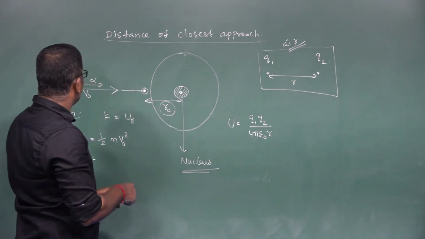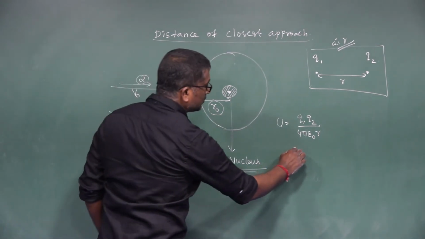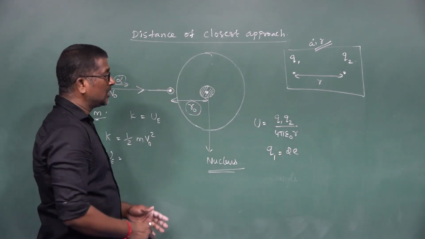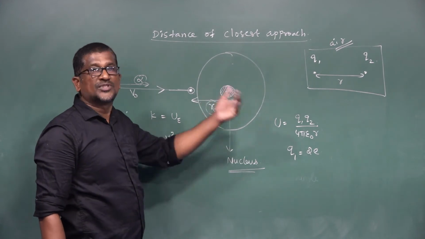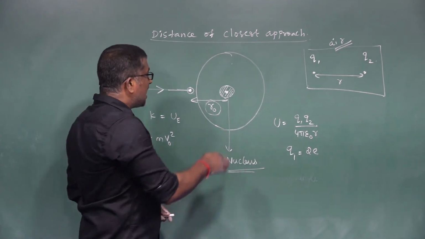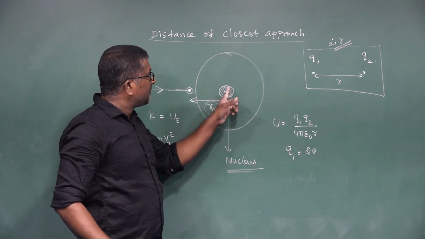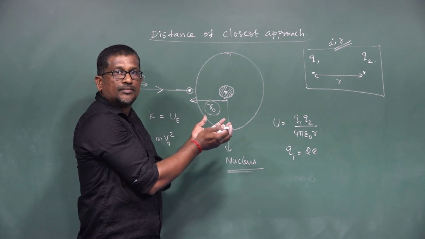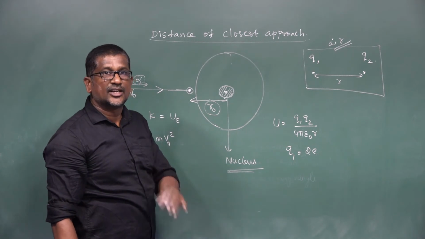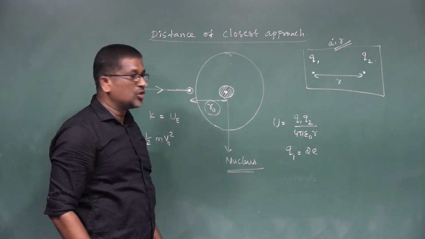Here, one of the charges, Q1, is the alpha particle. So Q1 is given by 2e. Already I told you the charge of an alpha particle is 2 times the charge of an electron. So Q1 is taken as 2e. And the other charge is the nucleus. Actually, the atom is electrically neutral, because the atom consists of equal amounts of positive and negative charges. The positive charge is completely concentrated in the nucleus.